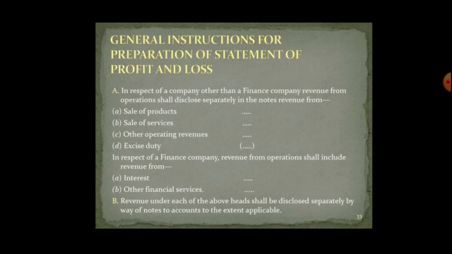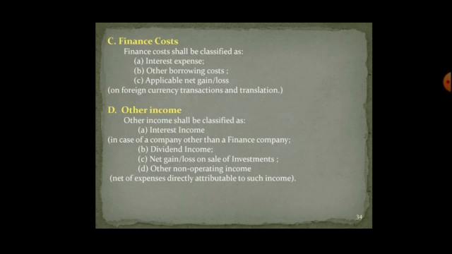Revenue under each of the above heads shall be disclosed separately by way of notes to accounts, to the extent applicable. That means each and everything should be mentioned separately in the notes to accounts as the explanation of major heads.